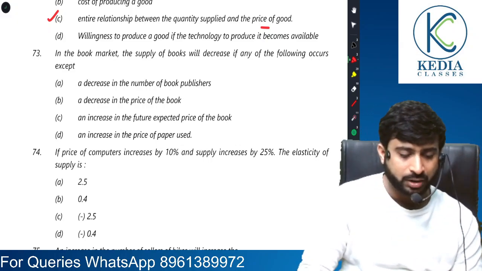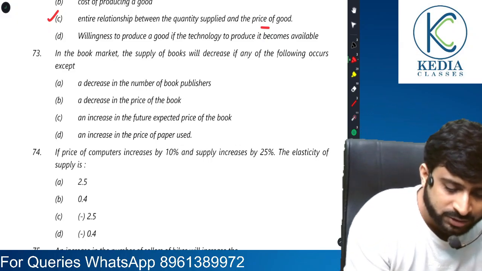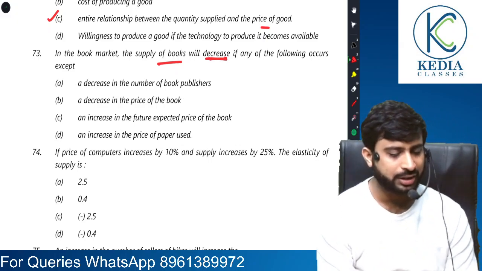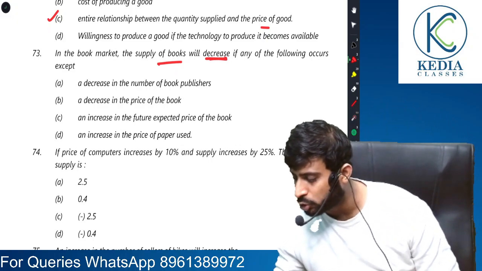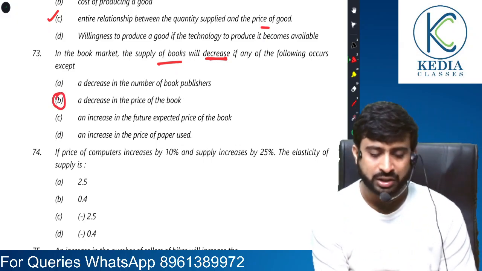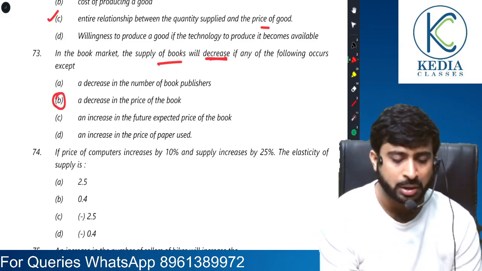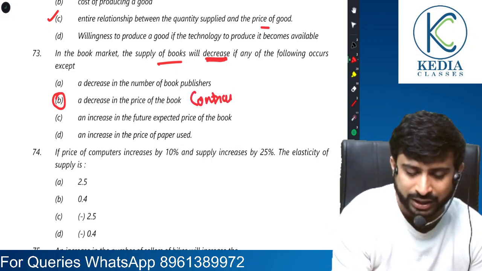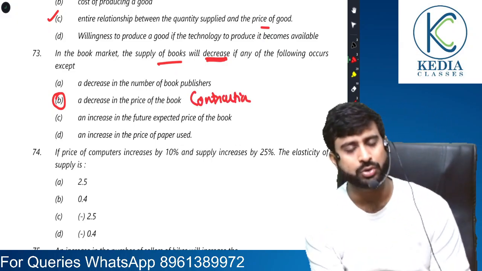Now wait. Supply of books will decrease. They have used the word decrease. Everyone, pay attention. They have used the word what? Decrease. So yes, there is a decrease in price of good, there will be fall in the supply of goods, but that is called contraction. They have used the word decrease and therefore we object to this.